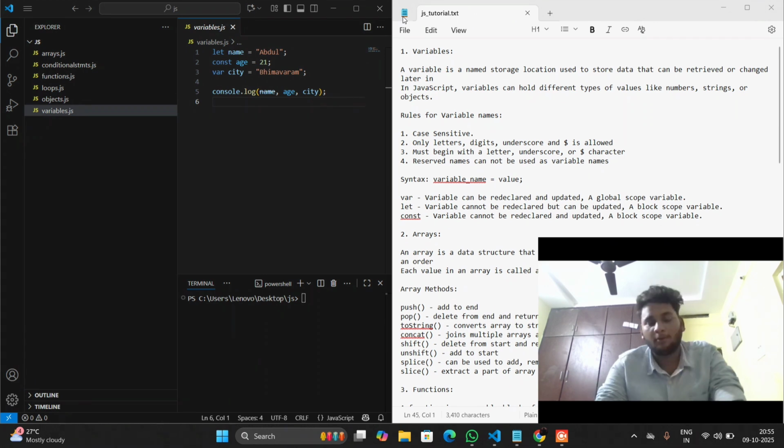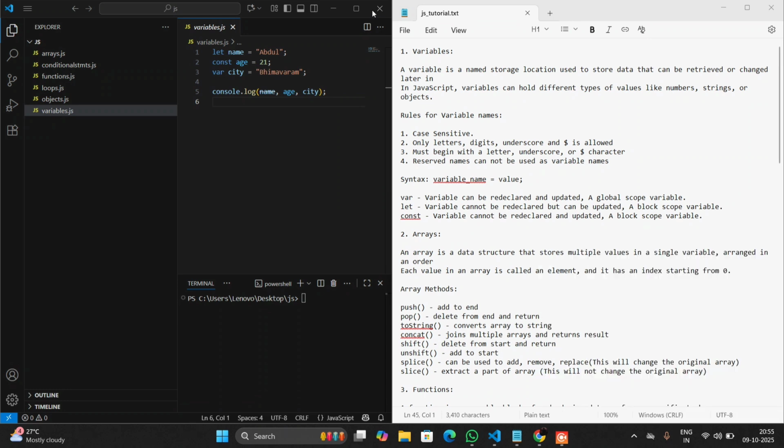Today I am going to explain some basic concepts that I have learned from Vedic. Now, what is JavaScript? JavaScript is a programming language which is used to write front-end and back-end and call APIs. Some basic concepts of JavaScript are variables. A variable is a named memory location where we can store data. In JavaScript, variables can hold different types like numbers, strings, or objects.